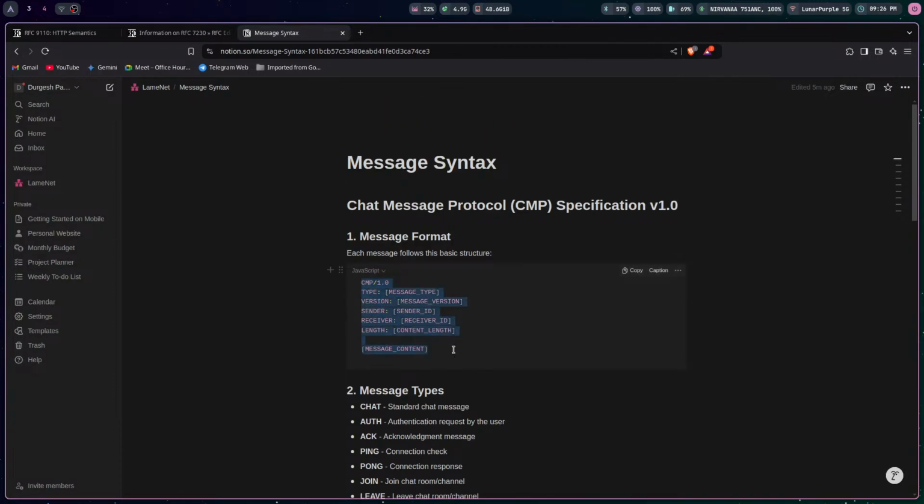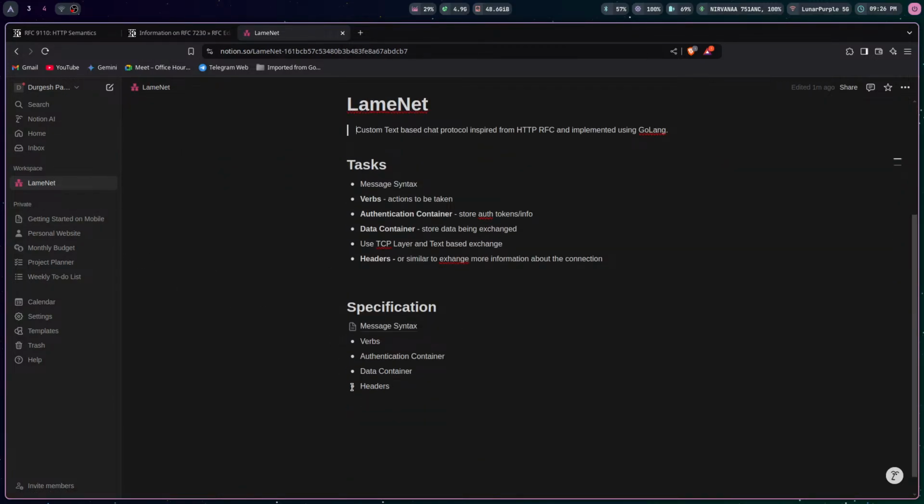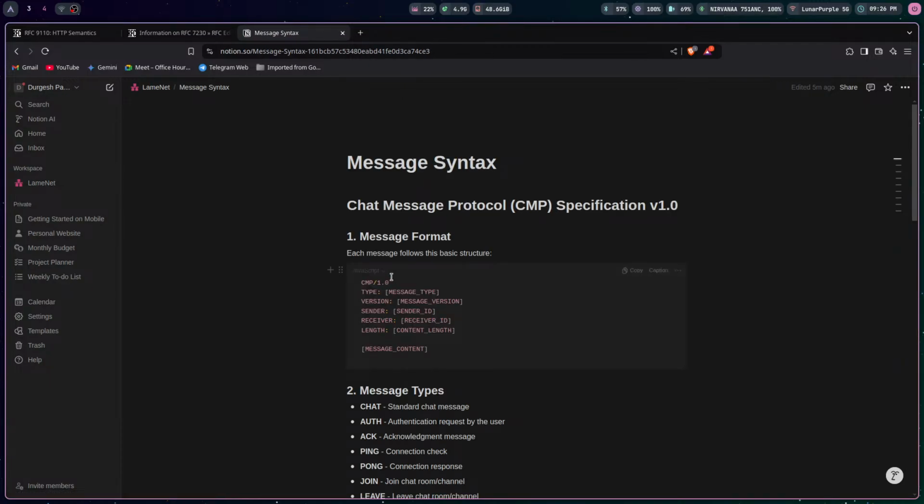We'll keep updating this document, and once we are done with the spec, the next stream would also be about spec. We'll complete this document, and then we'll start implementing it. So we'll use GoLang and the standard net package to build basically a codec around this, and that codec will convert this text message into binary and then binary into this message so that we can actually exchange some data, and we'll basically build a chat system around this custom protocol.